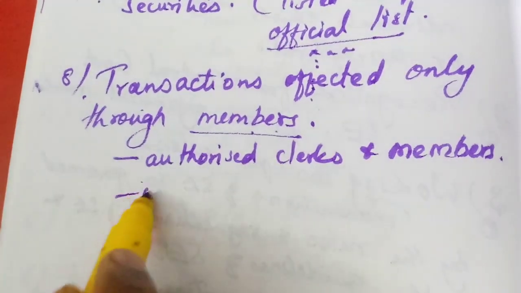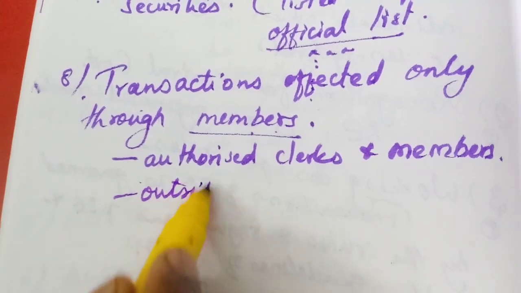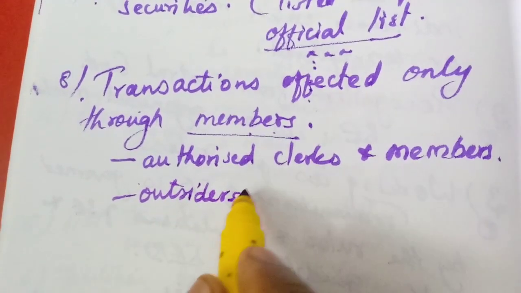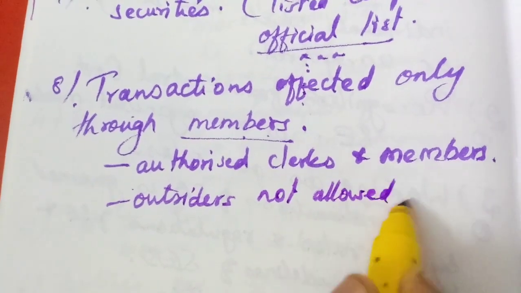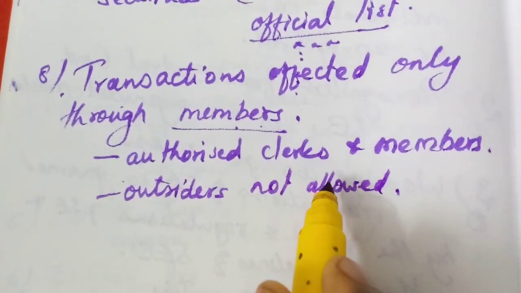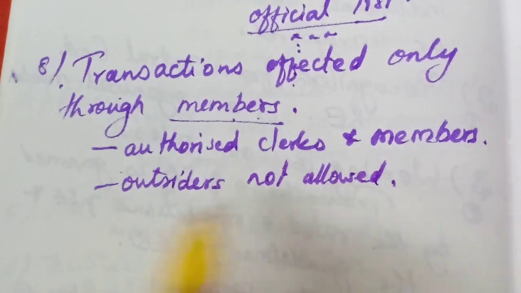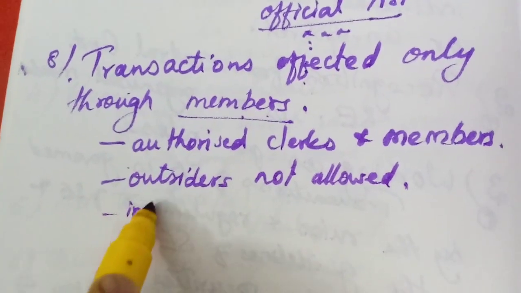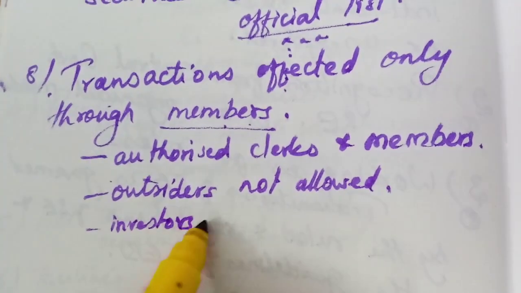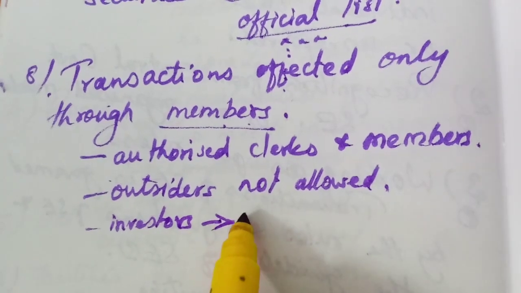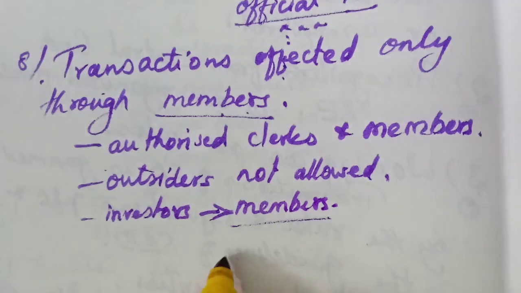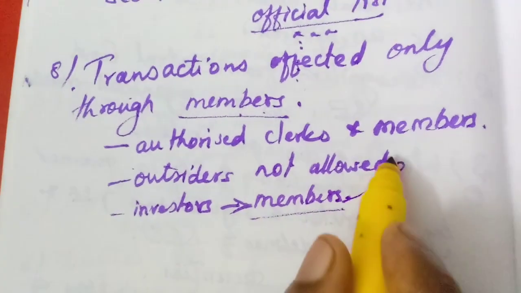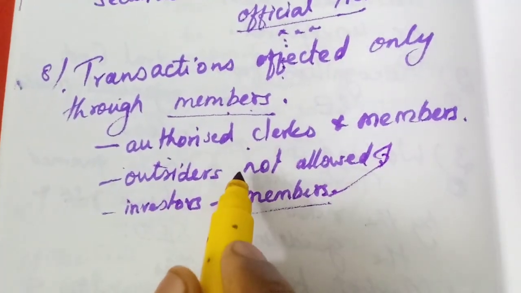So outsiders are not allowed to trade in securities in the stock exchange. If any investor wants to sell or buy securities, whom do they have to contact? Only the members of the stock exchange, who are the authorized clerks and members.